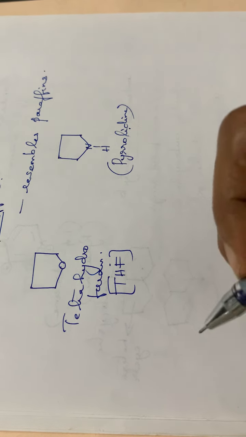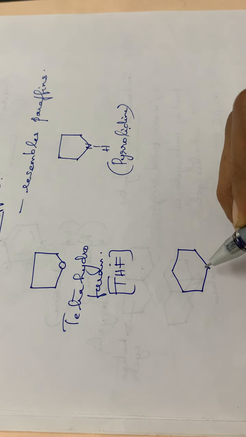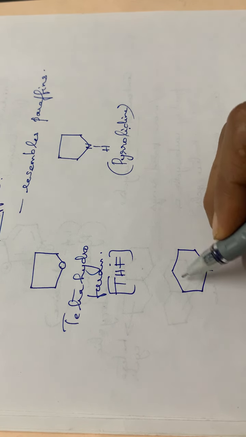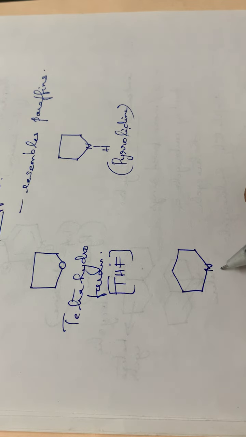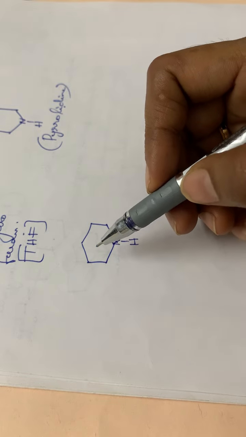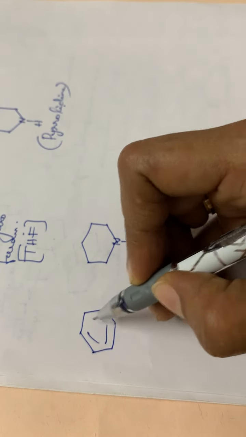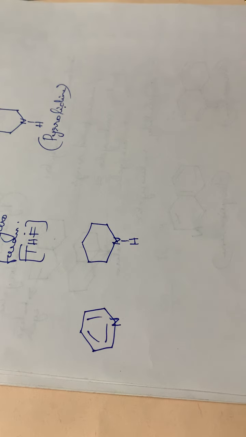Then the next one is pyridine. You have seen it has 1 nitrogen atom and alternate single and double bonds, isn't it? So when pyridine is hydrogenated, how many double bonds does it have? 3 double bonds are there with 1 nitrogen atom, isn't it?